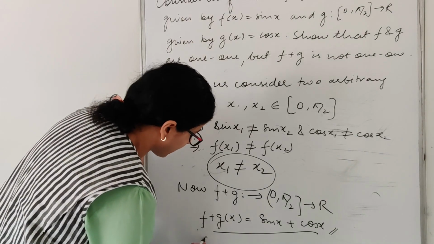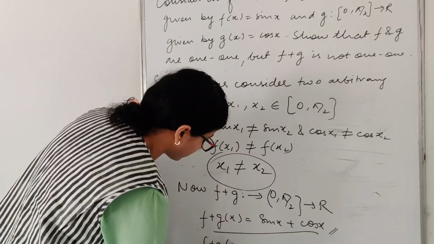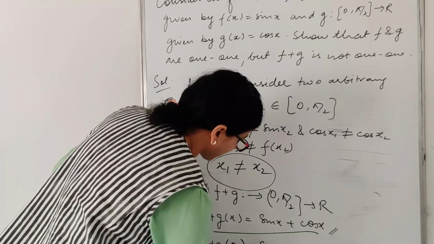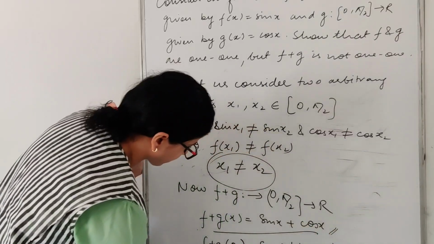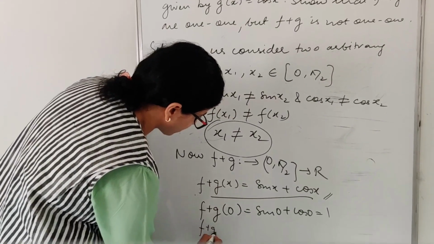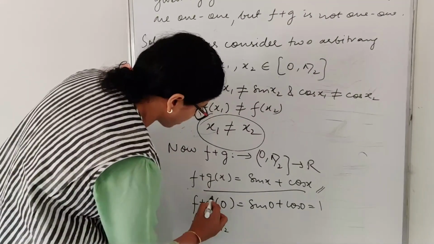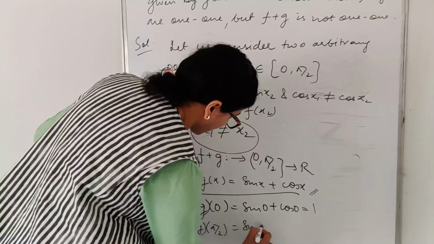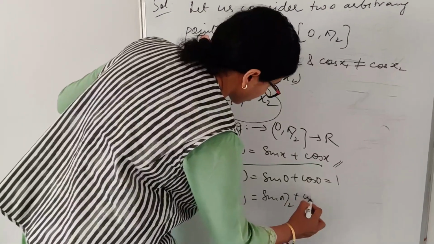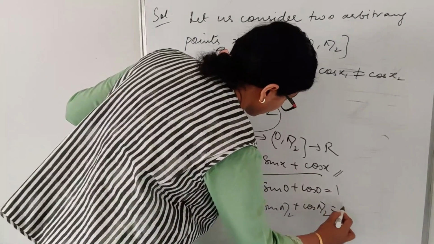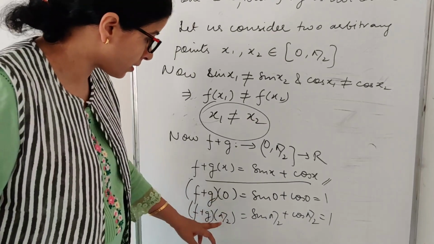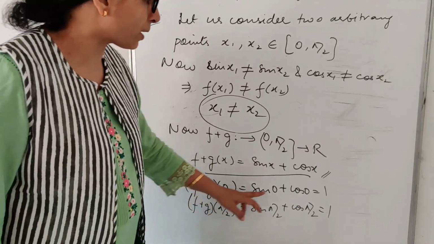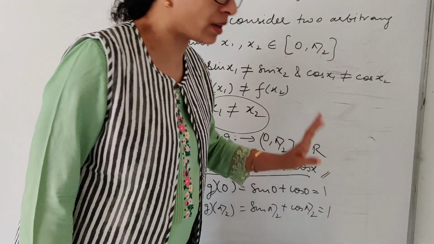So let me consider f(0): sin 0 plus cos 0, which is equal to 1. If I consider (f plus g)(pi by 2), so sin pi by 2 plus cos pi by 2, which is again 1. So now see, my elements are not equal but my images are equal.